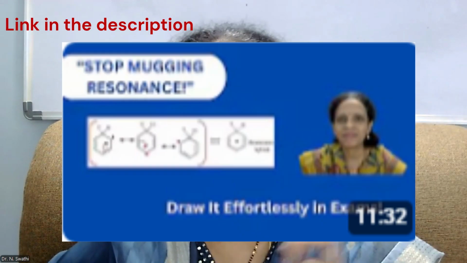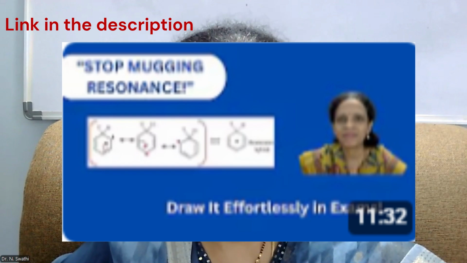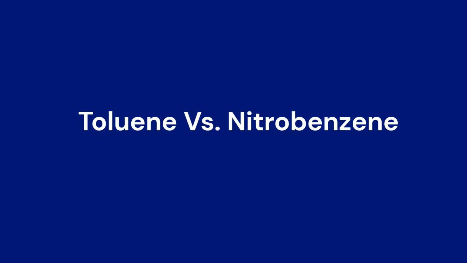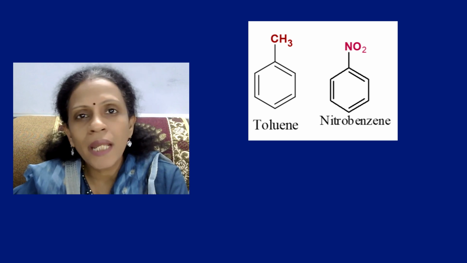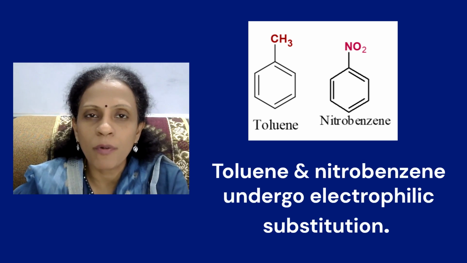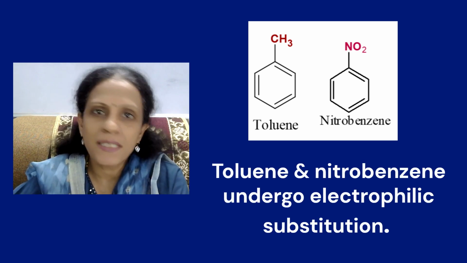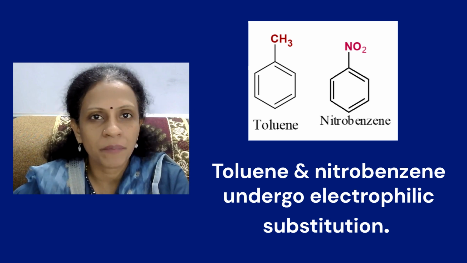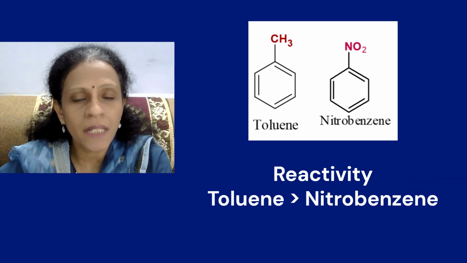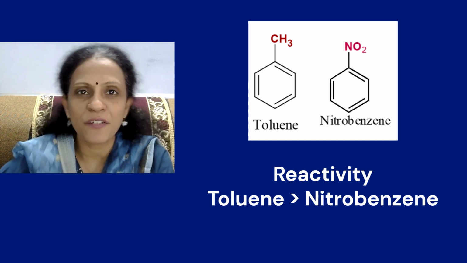In our previous video, we learned how to draw the resulting carbocation intermediate structures in electrophilic substitution reactions. If you missed that video, then check the link given in the description. Now let's compare toluene and nitrobenzene. Both being aromatic compounds, they will undergo electrophilic substitution reactions similar to benzene. But when it comes to reactivity, toluene reacts faster than nitrobenzene.